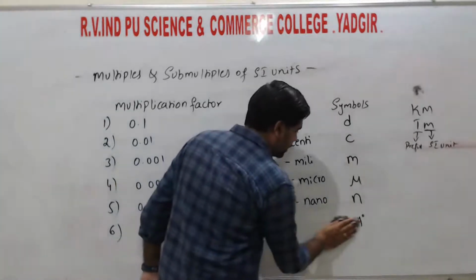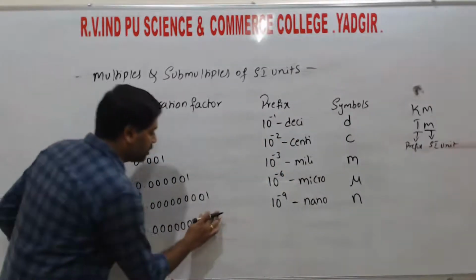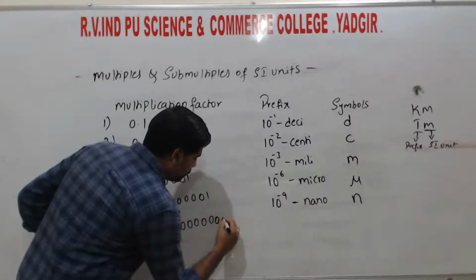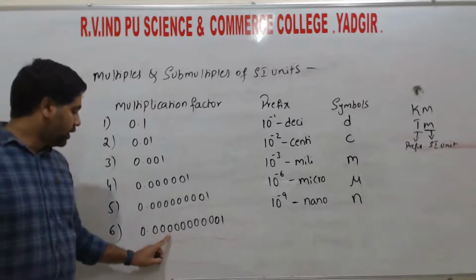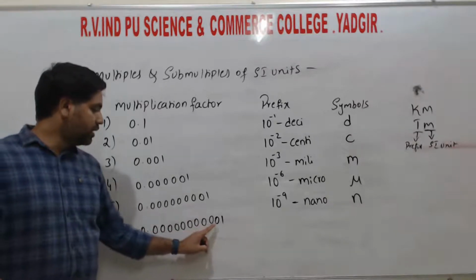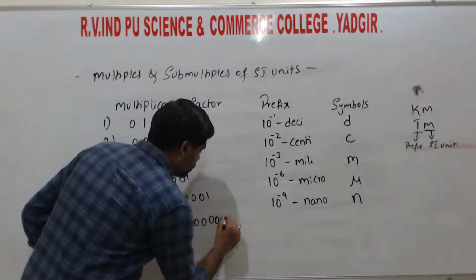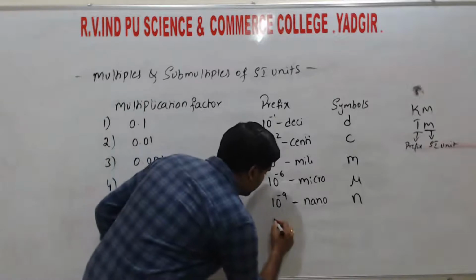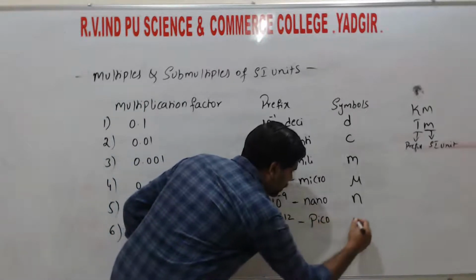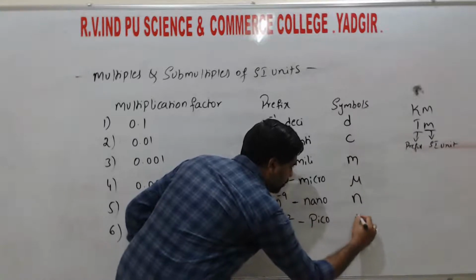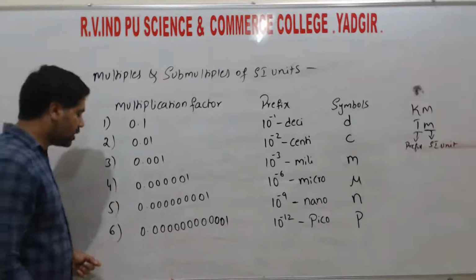We can directly write it, only applicable to meters. Then if we write here 11 zeros: 1, 2, 3, 4, 5, 6, 7, 8, 9, 10, 11, and 12 zeros, that is 10 to the power of minus 12. This one we call pico, and the symbol for that is small p. Right?